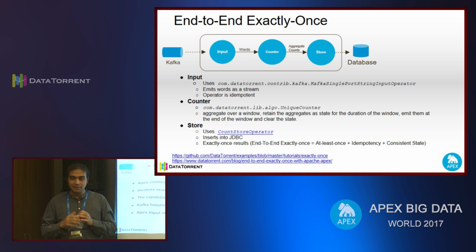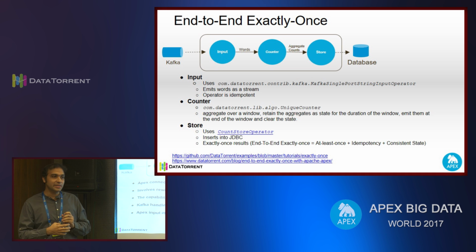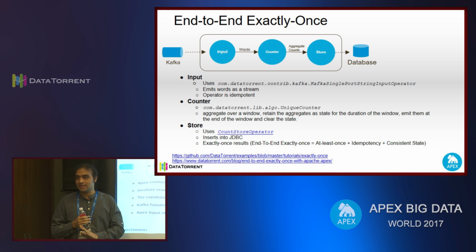When we have connectors or operators that deal with the external world, these are the most important elements that need to take care of idempotency and the exactly once strategy. I am not saying idempotency should not be taken care of by the operators in the middle or downstream, but the major responsibility goes to the input operators, because when we need to replay the data, input operators are the ones who start the stream again.